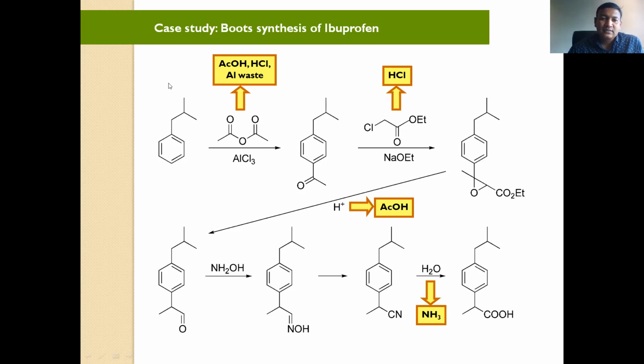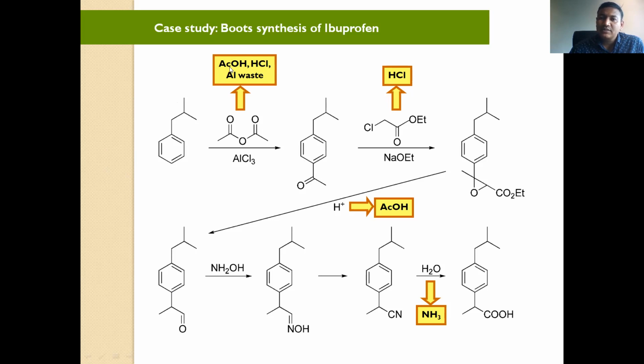See here, this was the starting material, a derivative of benzene. We have to use acetic anhydride with a Lewis acid, and you can prepare this acylation reaction. COCH3 will attach here. And here, the important part for us is the waste you will find in such a conversion.